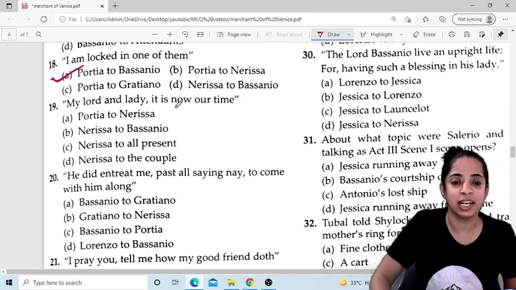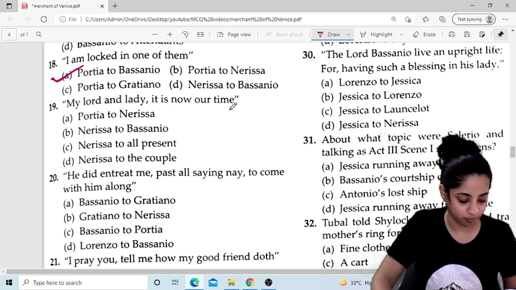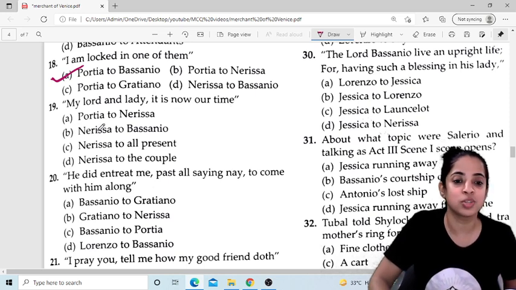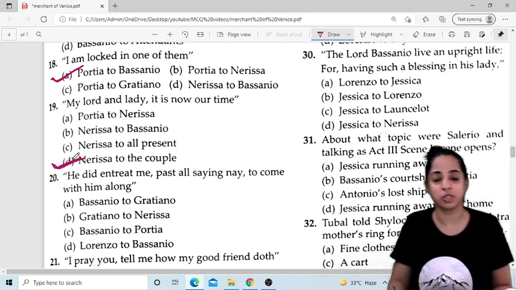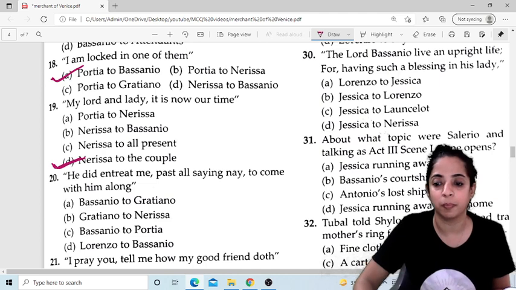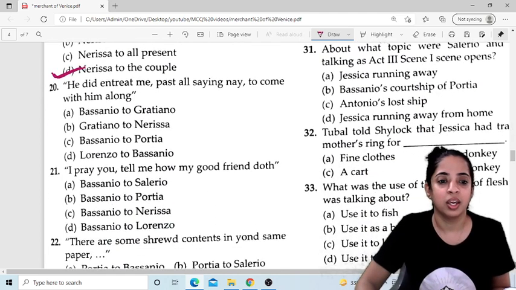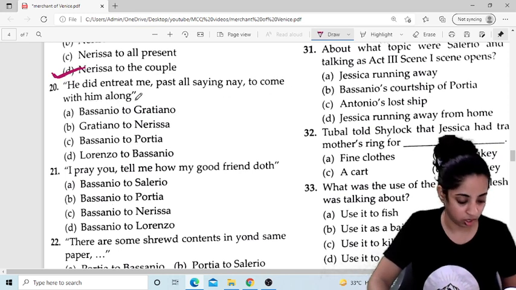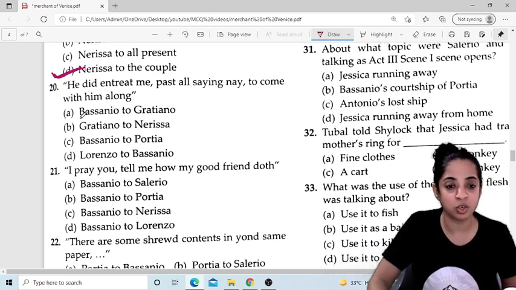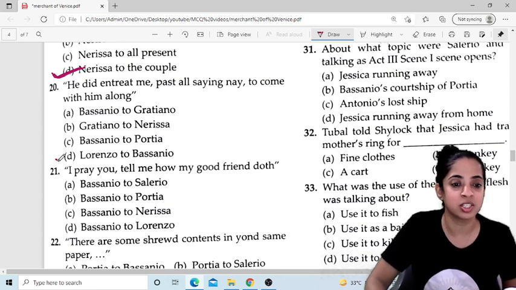My lord and lady, it's now our time. So Nerissa said this to the couple, both of them, to Portia and Bassanio. Okay, Nerissa to the couple. He did entreat me, past all saying nay, to come with him along. Okay, so this Lorenzo said to Bassanio.